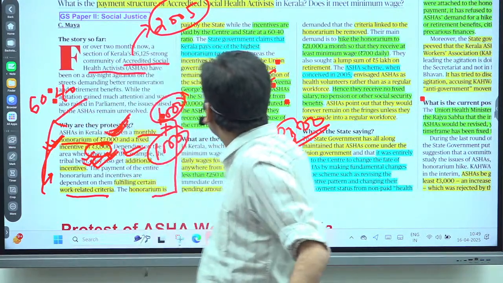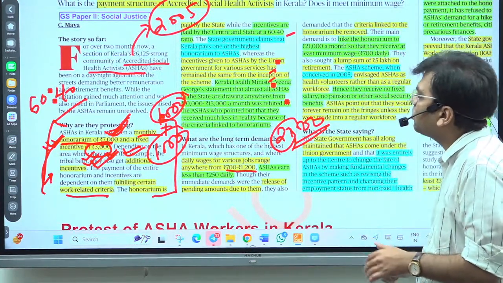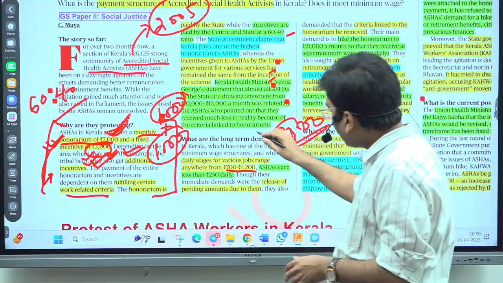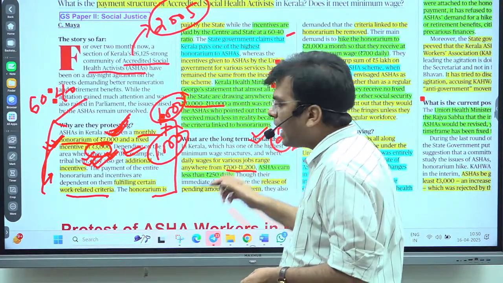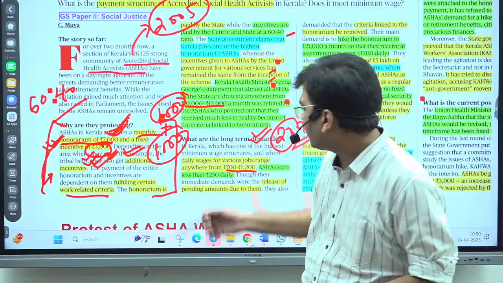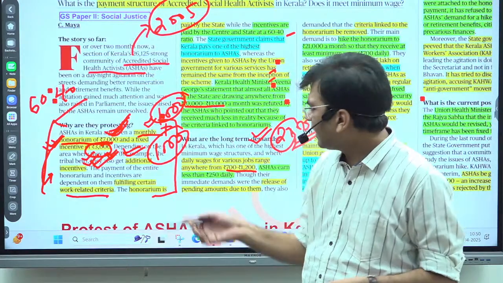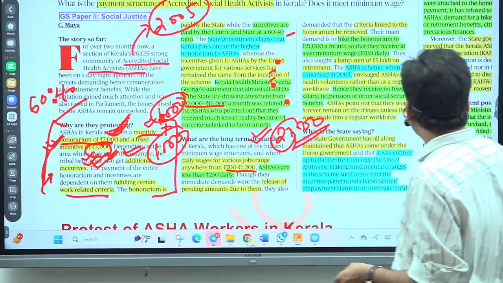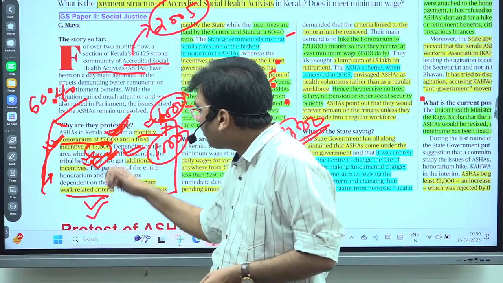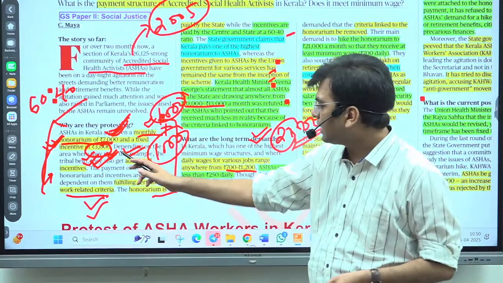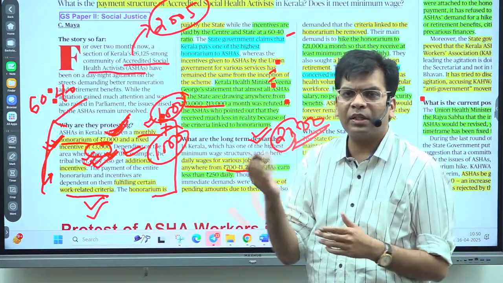This incentive is provided by the center and state in the ratio of 60:40. So the Kerala government is saying, we are already providing a very high amount as compared to other states, and state finances don't permit accepting this demand of 21,000. But as the protest became very intense, they accepted that they could remove the criteria for ASHA workers to get this salary. We will not apply the criteria; we will directly provide 10,000 rupees to 13,000 rupees.